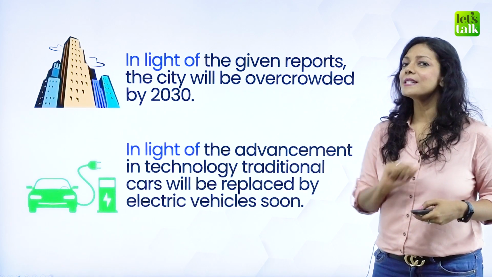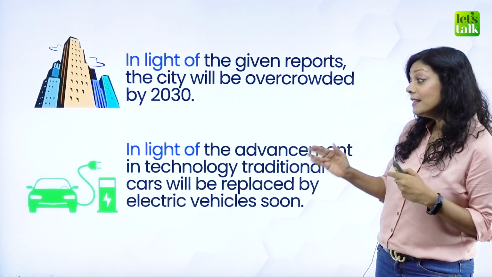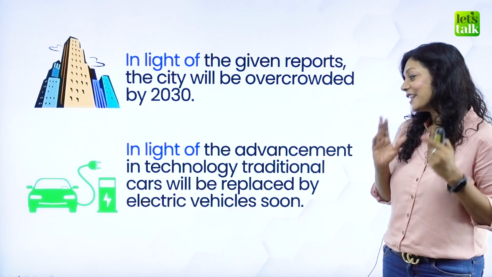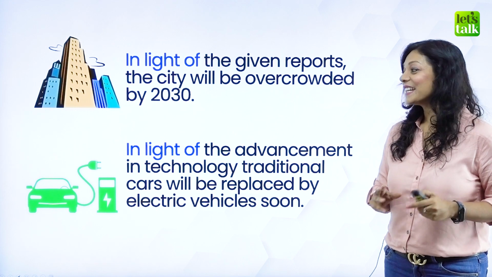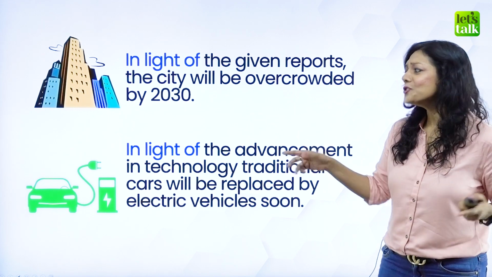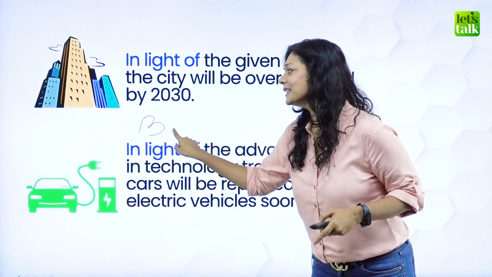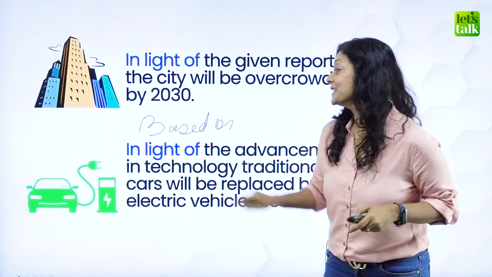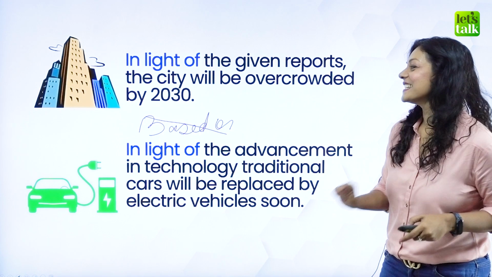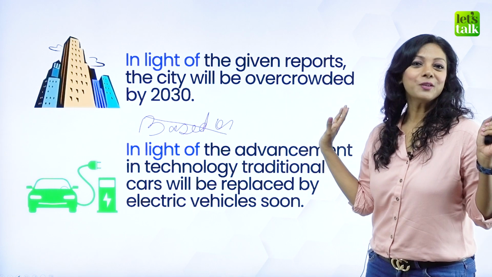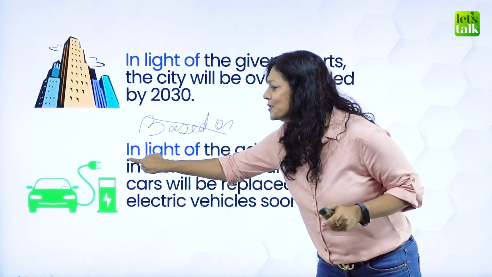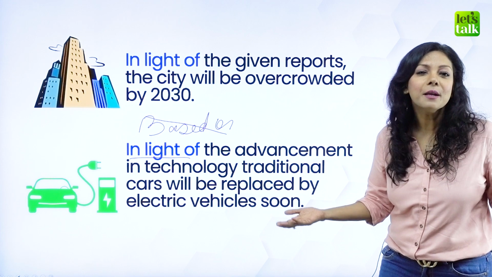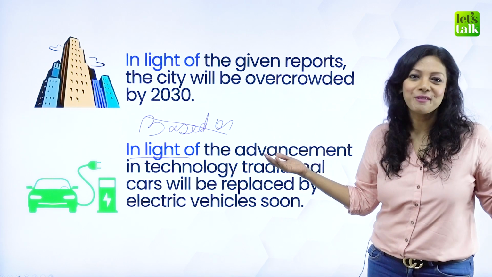All right, let's move to the second example, which is "in the light of the advancement in technology, traditional cars will be replaced by electric vehicles soon," right? Now, usually we would say "based on the advancement," correct? Based on. Okay, don't judge my handwriting, but I would like to say remove such words. Don't use "based on." Use "in the light of," and this is something we all are hoping for, the environment and just for making life easy for everybody, correct?